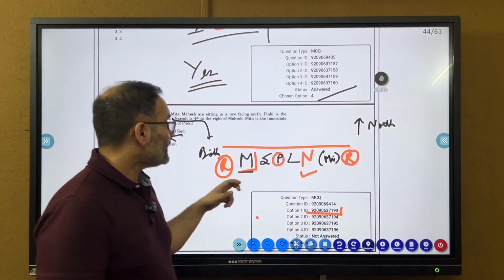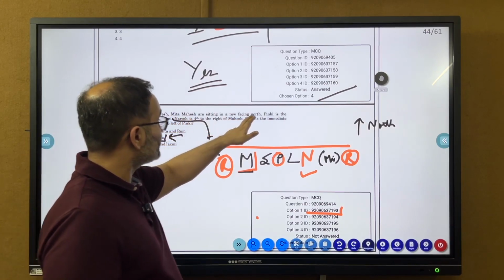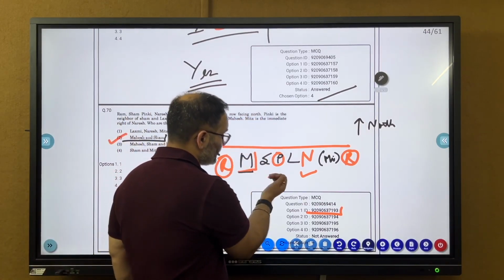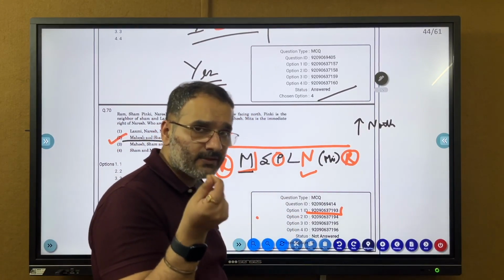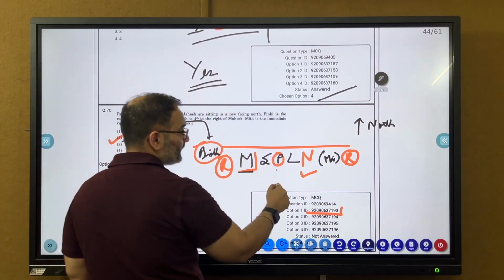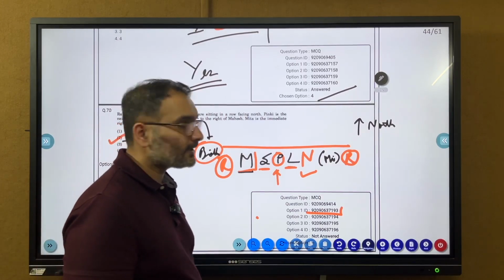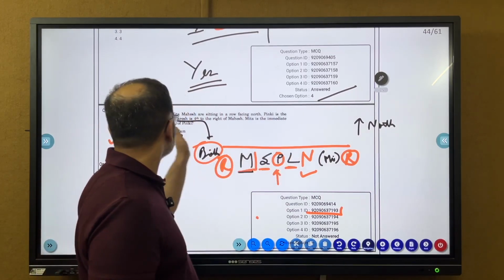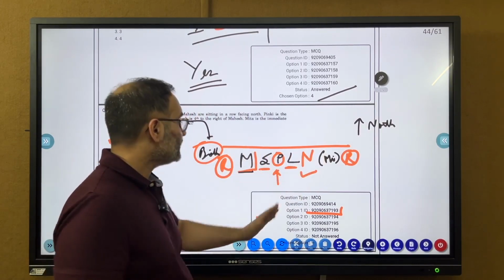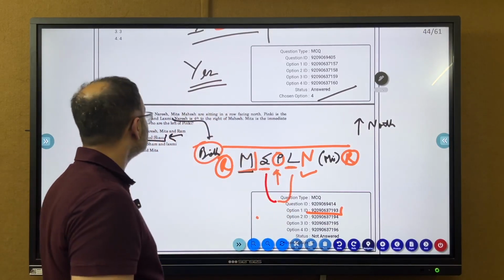And here, if you see, Ram, Shyam, Pinky, Naresh, Meeta, Mahesh are sitting in a row facing north. Okay, Pinky is the neighbor of Shyam and Lakshmi. Now in such questions, either the wording has to be crystal clear, or the question becomes ambiguous. So if both are made neighbors of Shyam and Lakshmi, then we would seat both like this. And if I seat Pinky, Shyam and Lakshmi on this side, then Pinky is sitting on that side, right. But if both are to be neighbors, then she has to be seated in the middle.